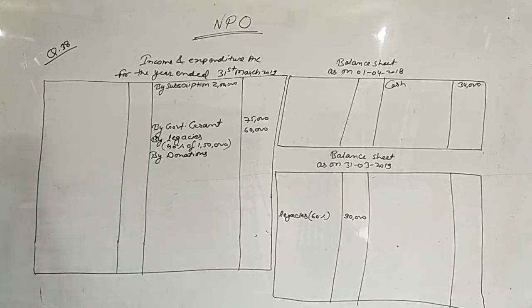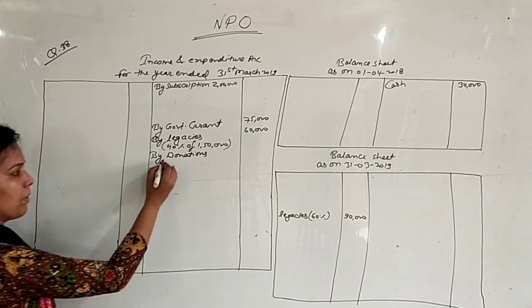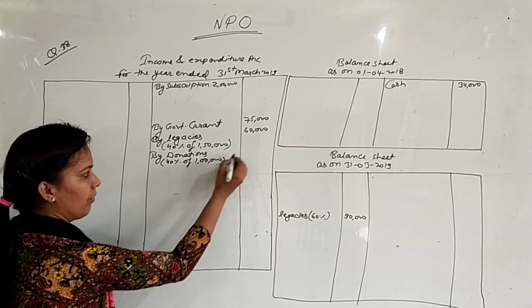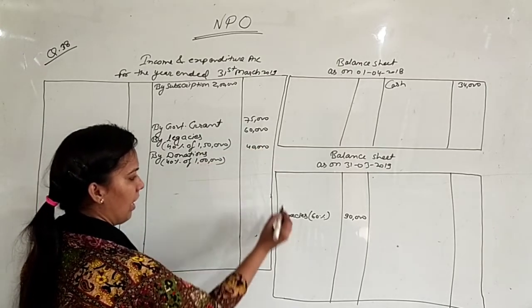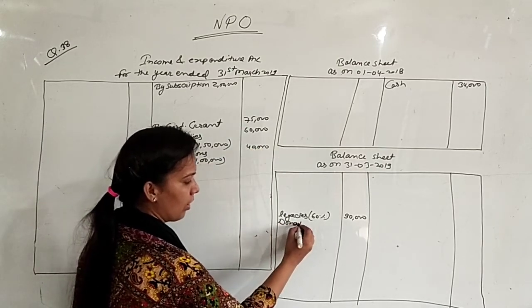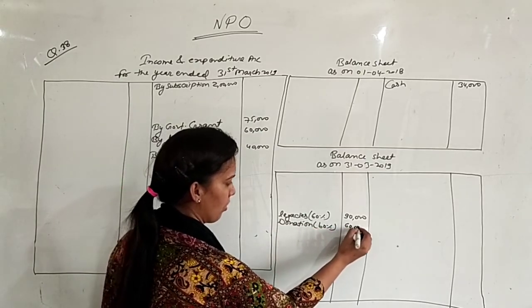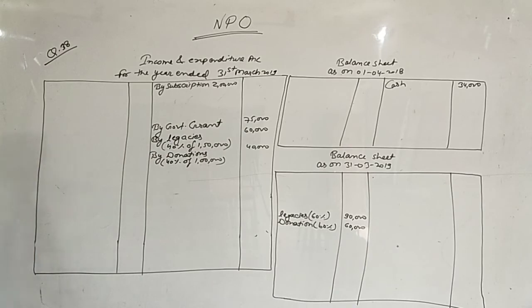Donations you have of rupees 1 lakh. 40% of 1 lakh you have to treat as revenue income. This is 40,000, and the rest we have to treat as a capital income, that is 60,000. Next is donations for tournament. This is a specific donation.